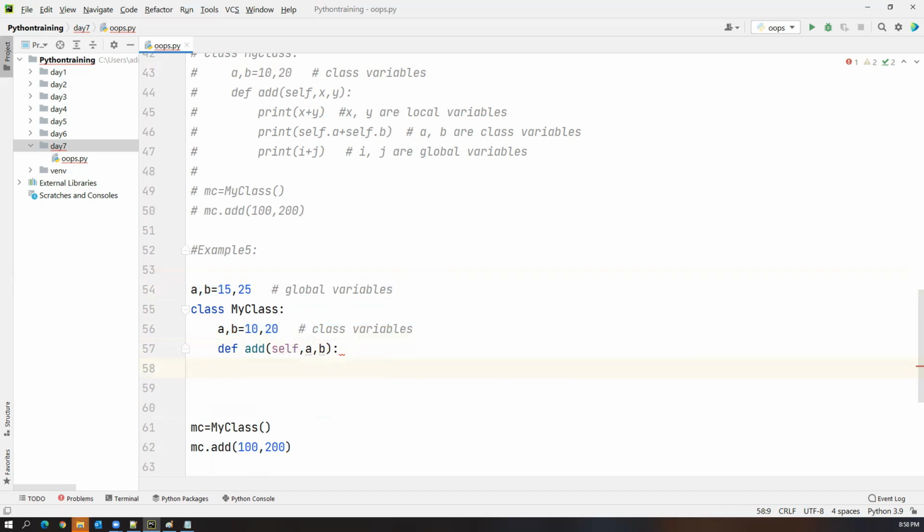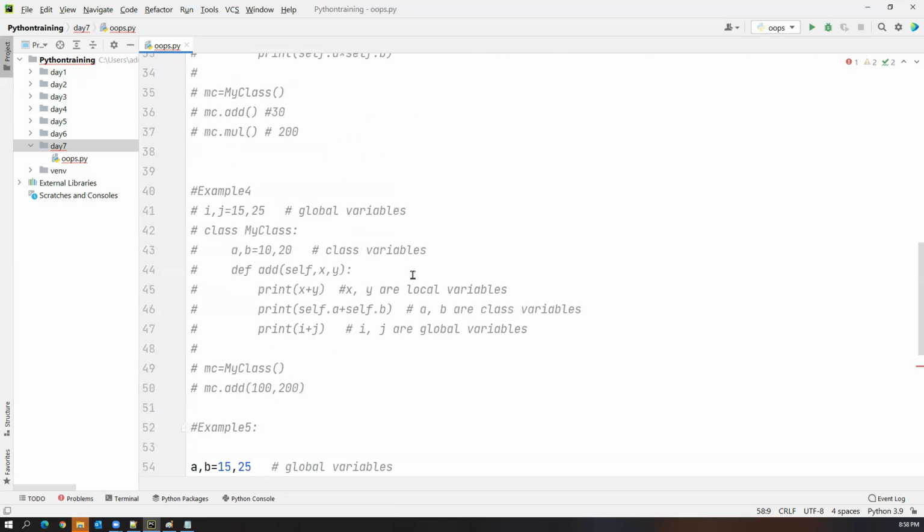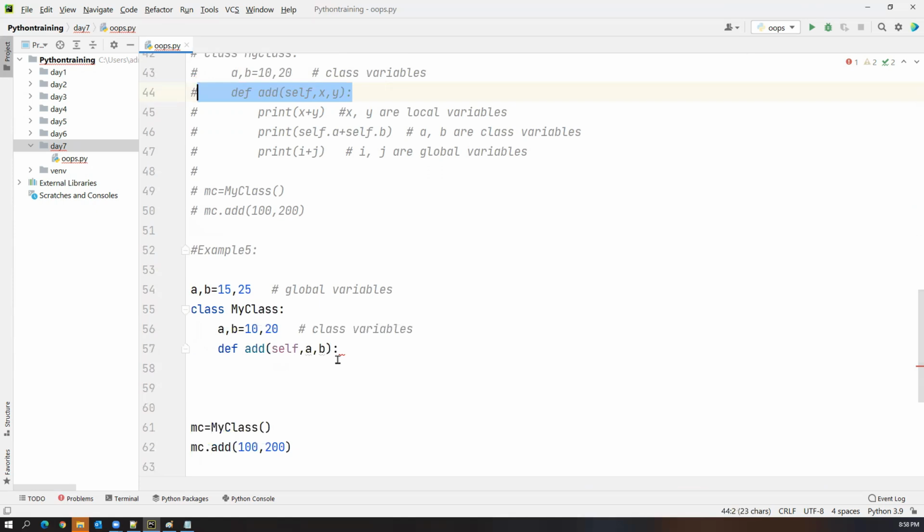Now I want to access global variables, class variables, and local variables separately. So how can we access them? Because in the previous examples, the variable names were different. I, J is different, A, B is different, X, Y is different. But now I'm using the same variable names as global variables, as class variables, and as local variables. Now, how can we access them?